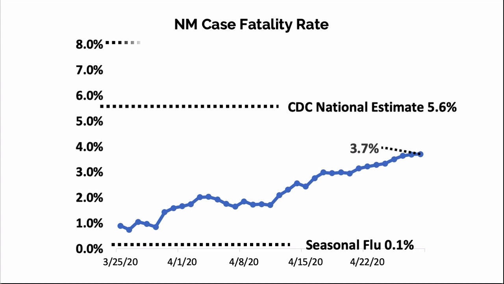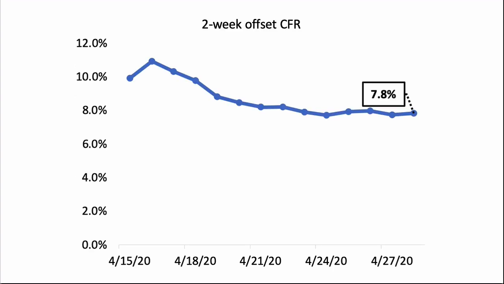Case fatality varies widely across the country. Michigan has the highest rate at this time, with 8%. The 2-week offset case fatality rate looks at the total number of deaths today compared with total number of cases 2 weeks earlier. This is because on average it takes about 2 weeks before a case will resolve either to recovery or death. That number is about 7.8%.